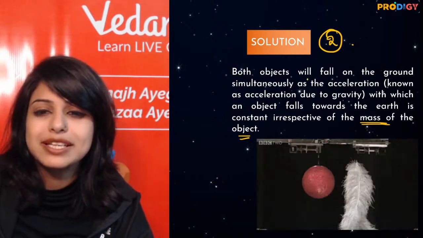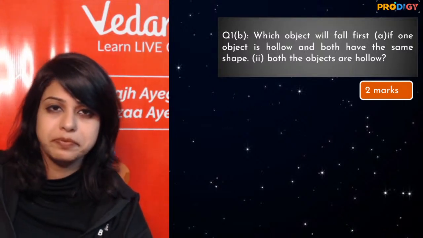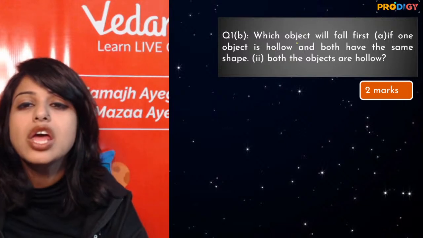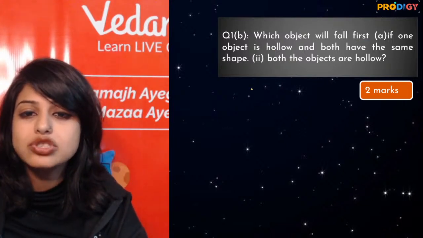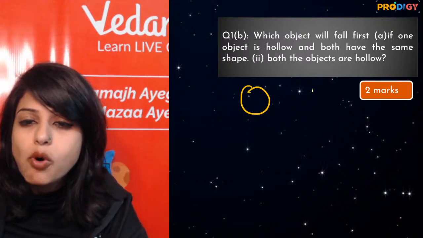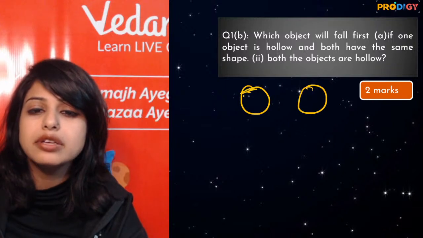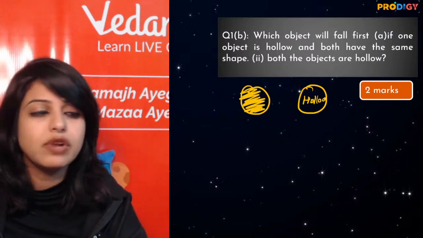अब इससे थोड़ा मजेदार करते हैं, ठीक है? Let's make it a 3-marker question. Same question में which object will fall first? If both the objects have the same shape, एक solid object है और एक hollow है. Now which object will fall first?